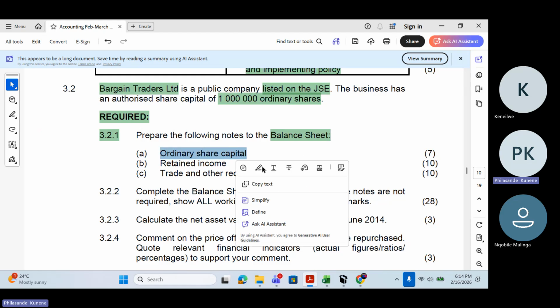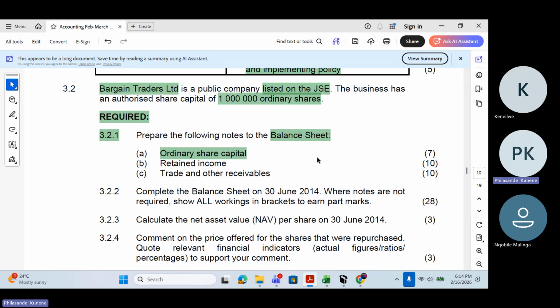Number 1, ordinary share capital. That is note number 7. We know it is 7 marks for us to do that. Retained income, that is note number 8. They want us to do that. That is 10 marks. Trade and other receivables, that is 10 marks.